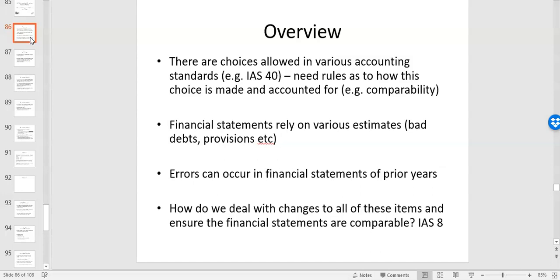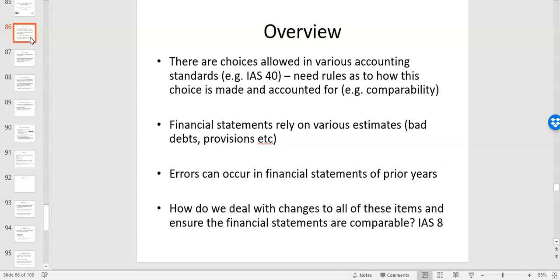Then the next key thing that we've come across already is that financial statements are based on various estimates. You have an estimate for bad debts, you have an estimate for a provision for bad debts, you have an estimate, for example, for depreciation. And all of those are required to do calculations and to input numbers in the financial statements. Whereas IAS 8 gives us the guidance, well, what happens if that changes? Like we've dealt with this already, the change in a bad debt provision, the change in depreciation useful life. But actually this is where the rules come from. IAS 8 dictates how you deal with a change in accounting estimate.